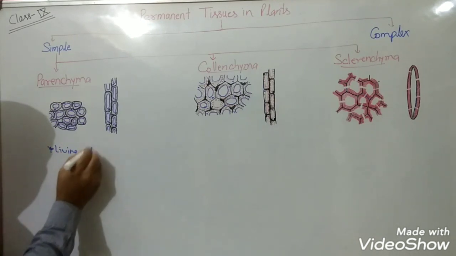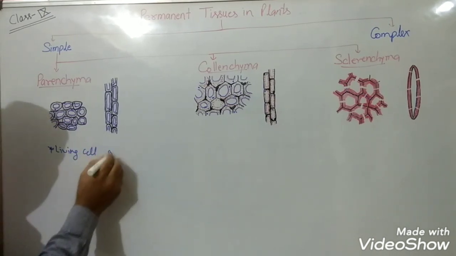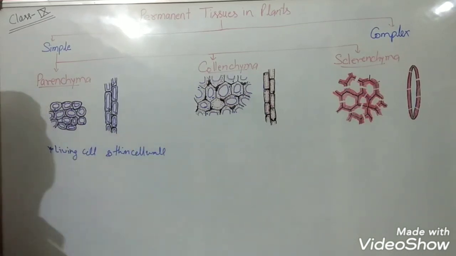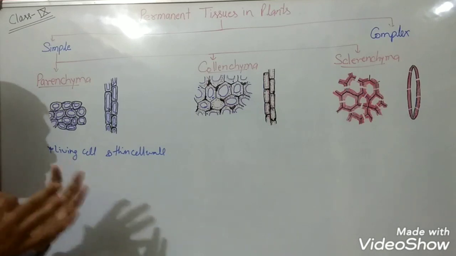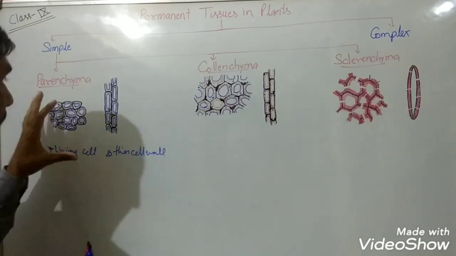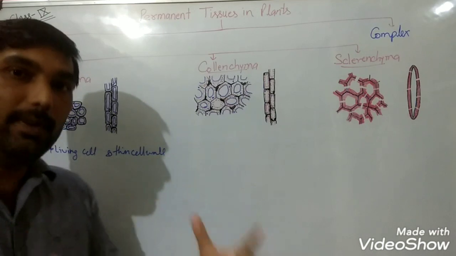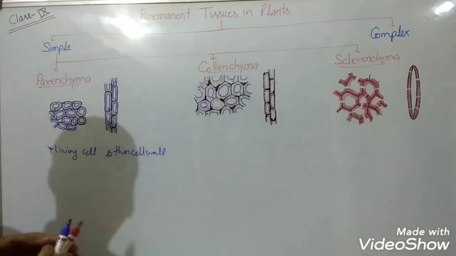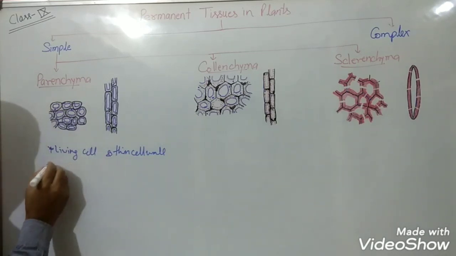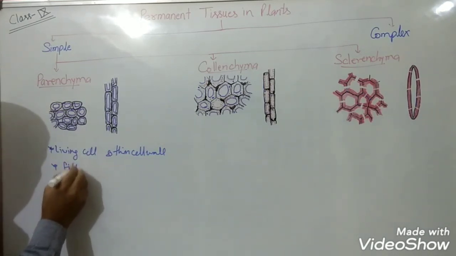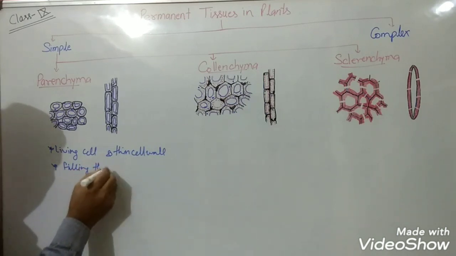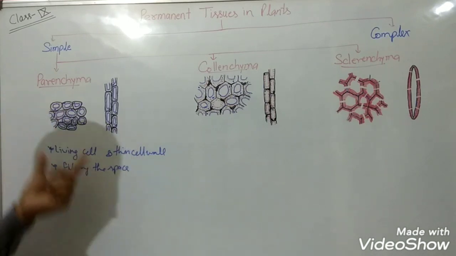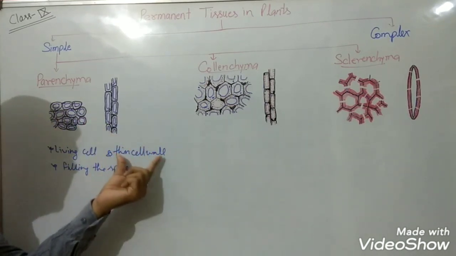Actually, these are living cells having a thin cell wall. Since meristematic cells are going to divide only, they work as packing material. Wherever there is a space in the plants, they fill it, and that's why their function is filling the space. Living cells having a thin cell wall.